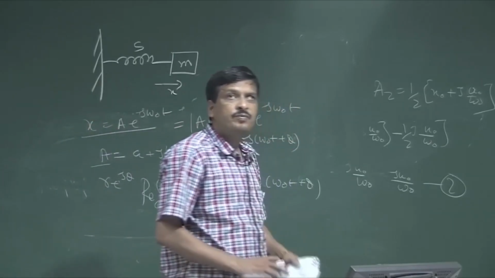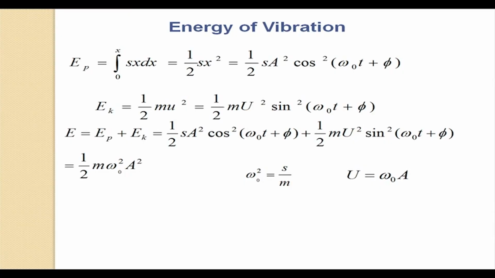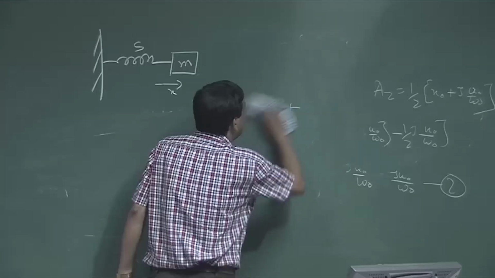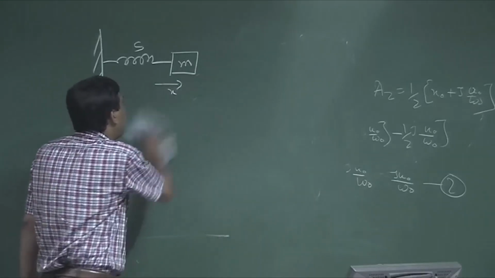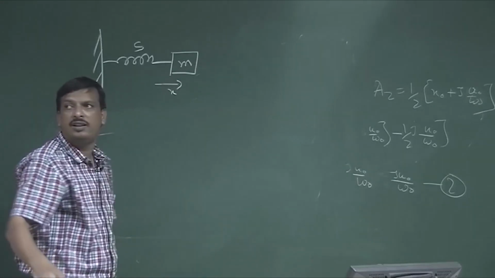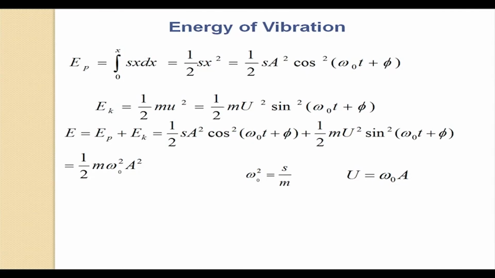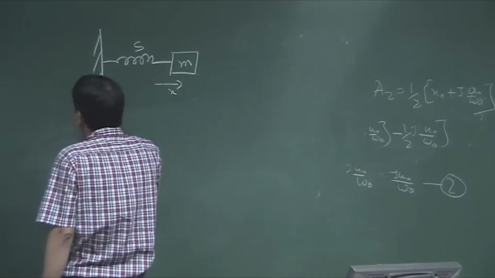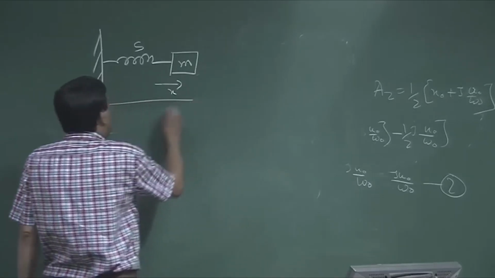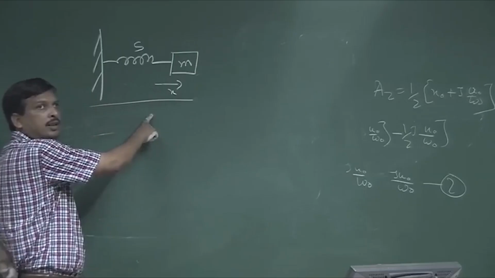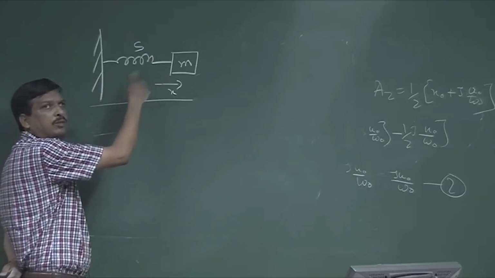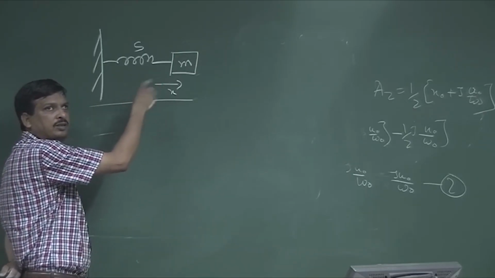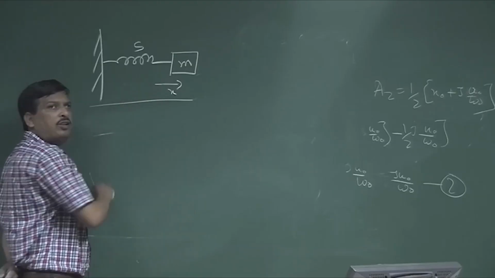Now, what is the energy of this? This is the equation of motion and the equation of velocity, I understand. Now, how much energy exists in this oscillation? In any simple harmonic motion, such as spring-mass motion, there are two kinds of energy.